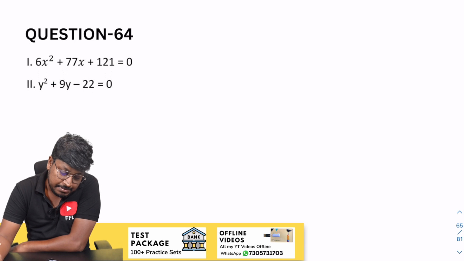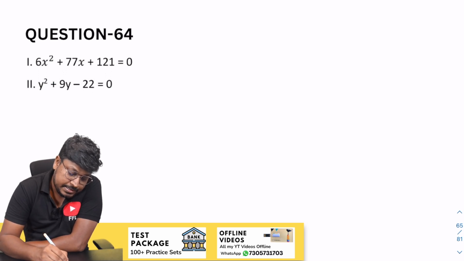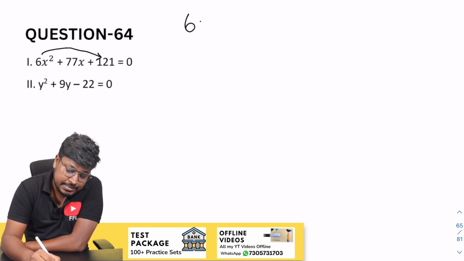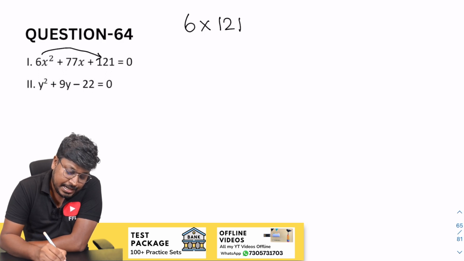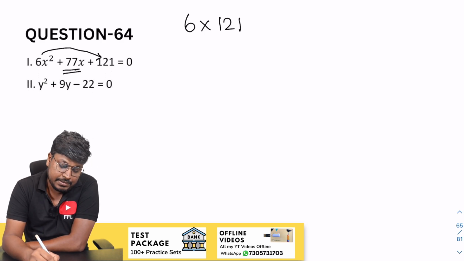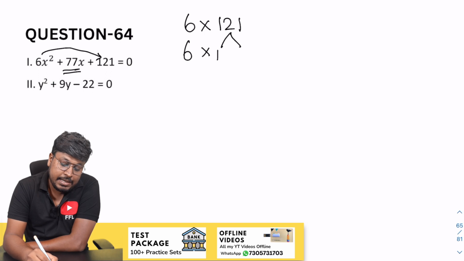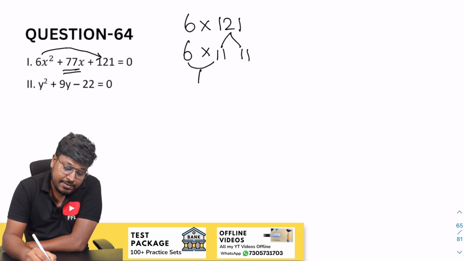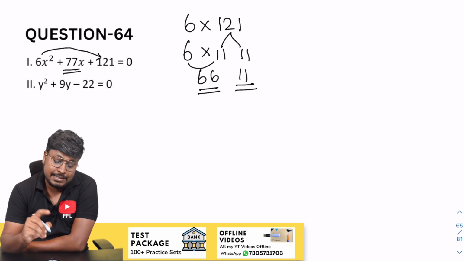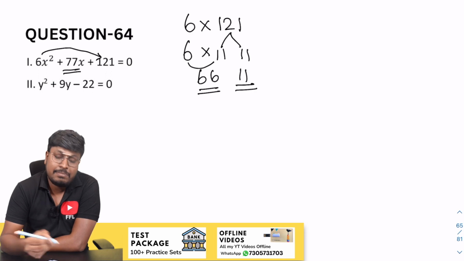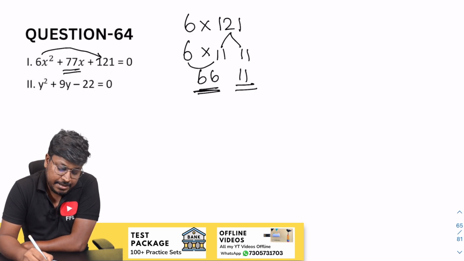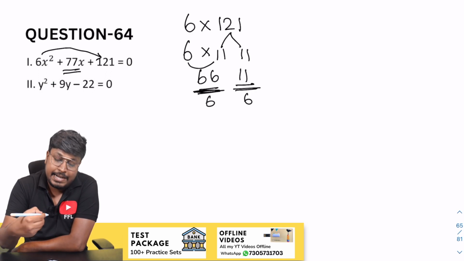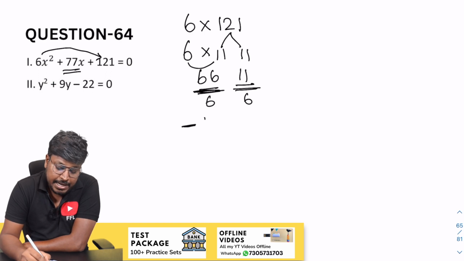Right. So question number 64. So 6 into 121. So our target is to get 77, right? So 121 will be 11 square. 11 square is 121. So 6 into 11 will be 66 and 11. Yes, when you add 66 and 11, the resultant will be 77. That's it. So divide by 6 and divide by 6. While writing, you have to change the sign. So minus 11, minus 11 by 6.